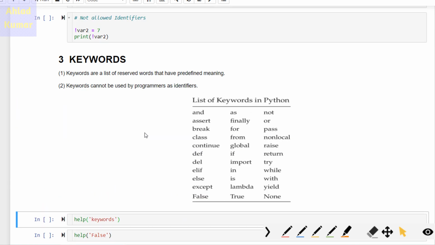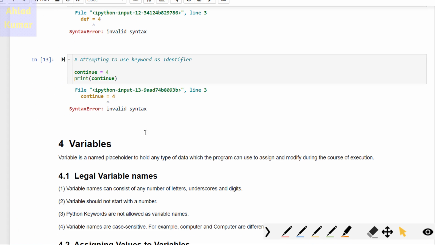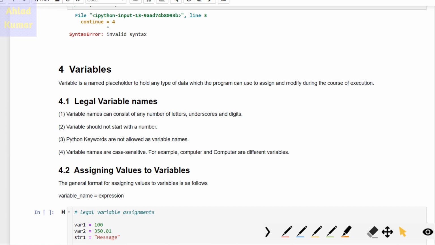What we have discussed now is identifiers and keywords. The next thing that we will discuss is variables. So what are variables? Let us discuss that. Basically, a variable is a named placeholder to hold any type of data which a program can use to assign and modify during the course of execution. So variables act as a placeholder to hold the data.